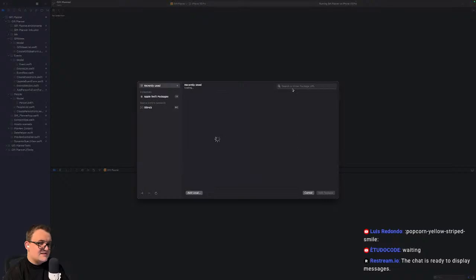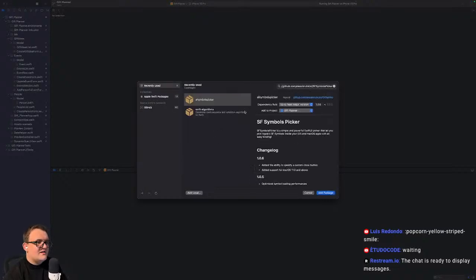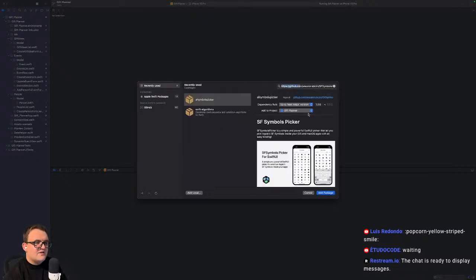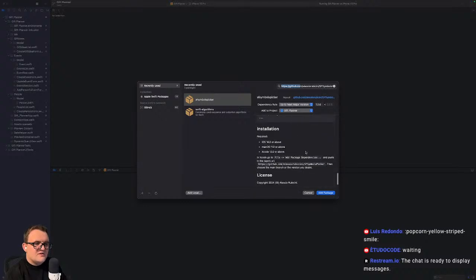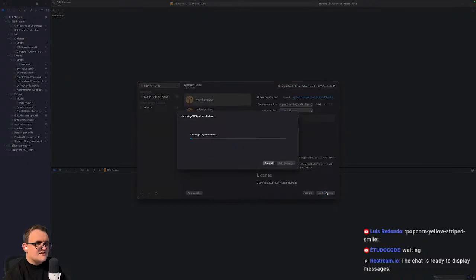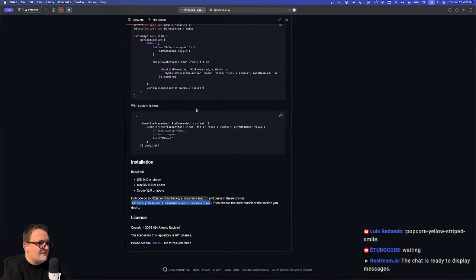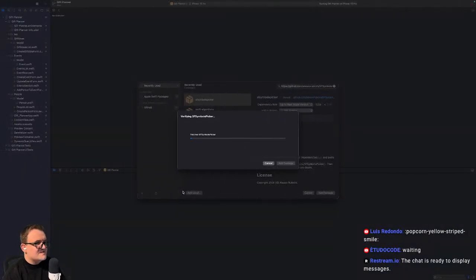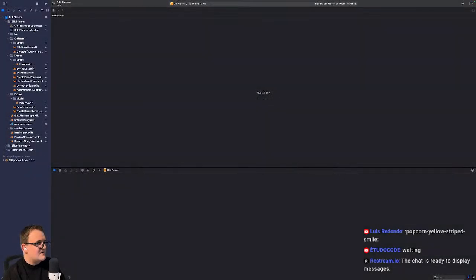And I just say, there's my URL. And there, that looks good. And there's our dependency rule. Let's add this package. It's going to fetch it. There it is. It's a library. Add to target. Gift planner. For sure. I think we need that for this to work.